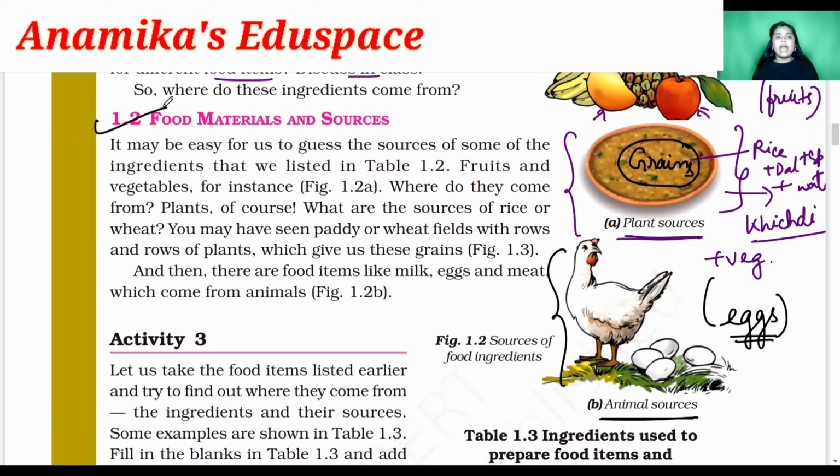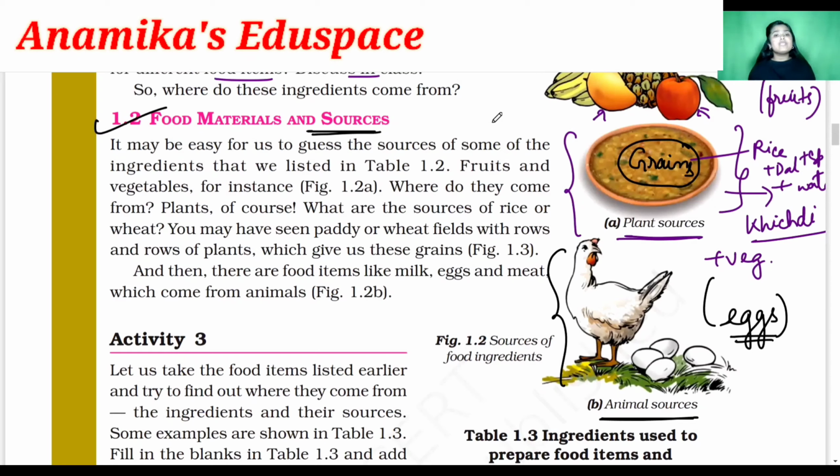So we will now study about the food materials and their sources, which I already told you, that some items are obtained from the plants, whereas some items are obtained from the animals. Like the cow gives us milk, the hen gives us egg, right? And the hen or chicken also gives us the meat.